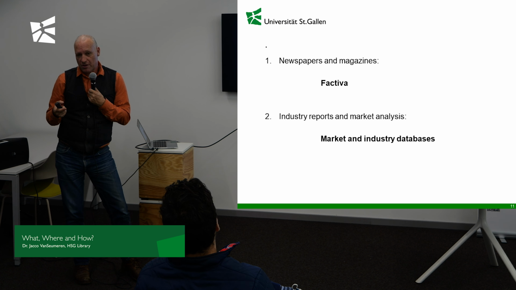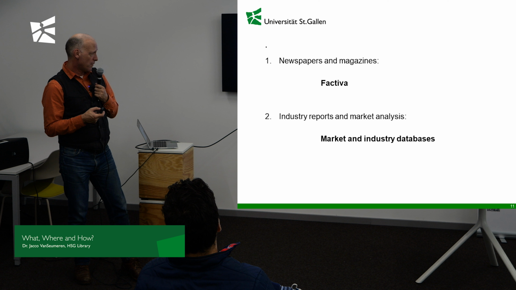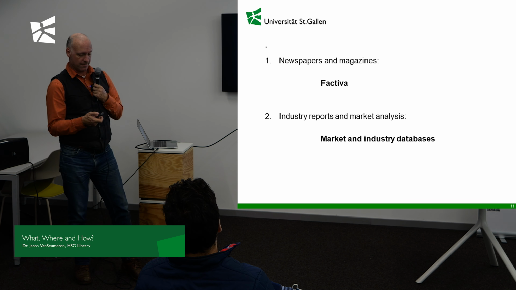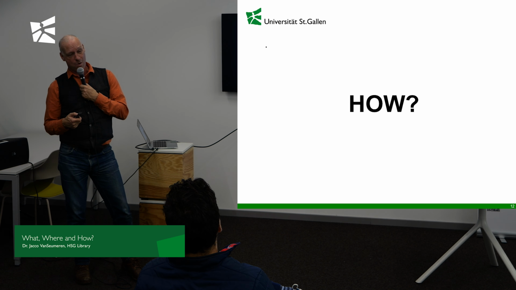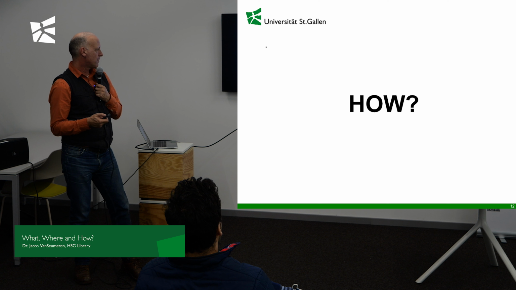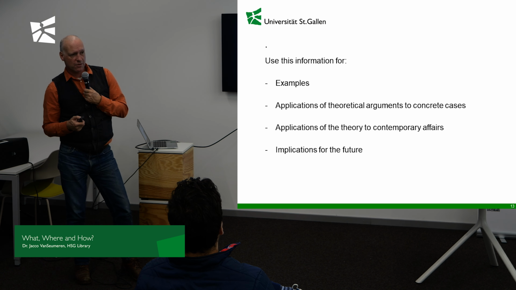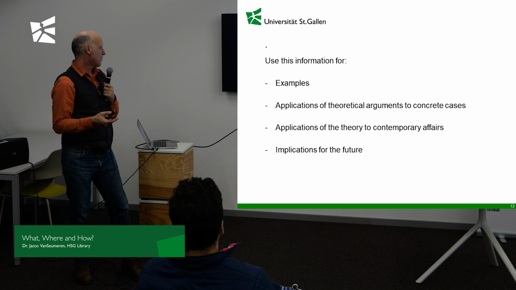For instance, if you're looking for what's going to happen in the pharmaceutical industry, when you're talking about outsourcing from R&D, you can find them here. How can you use it? Use this information for examples, not for your theory, but for illustrations.